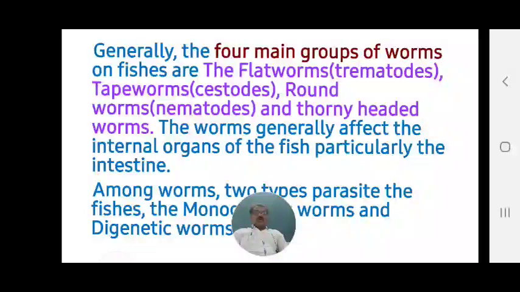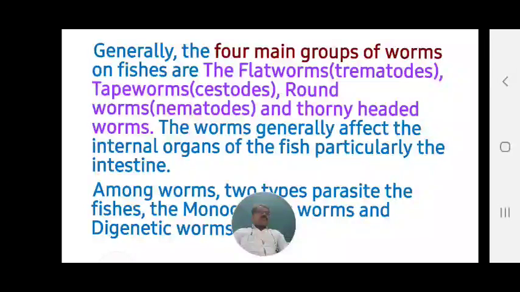Roundworms are also called nematodes. And the fourth group of worms is called thorny-headed worms. Means trematodes, cestodes, nematodes and thorny-headed worms.